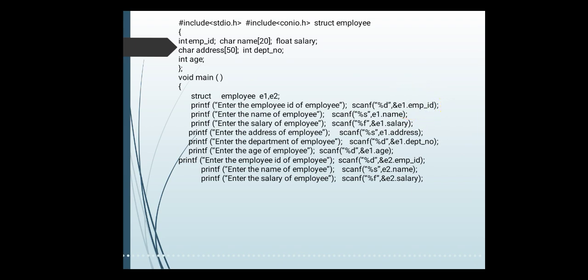You cannot directly say percent d employee ID. If you want to access this data member of your structure, you need to use it with the help of the variable name, that is e1 dot employee ID.